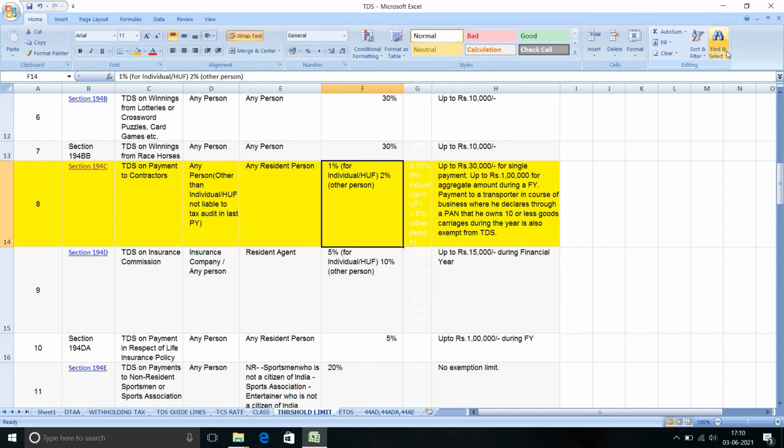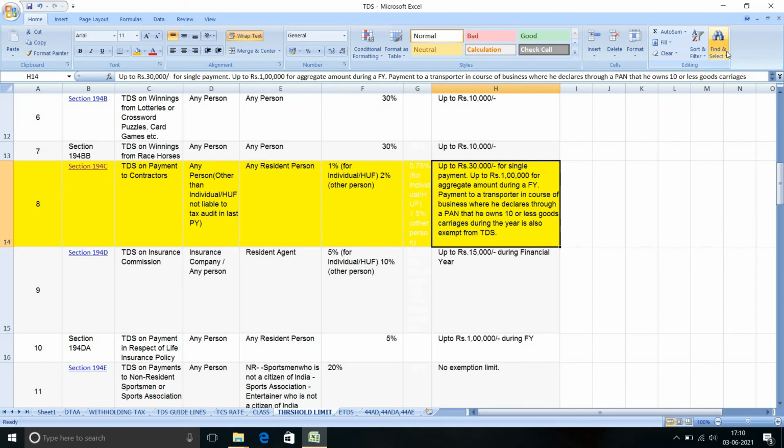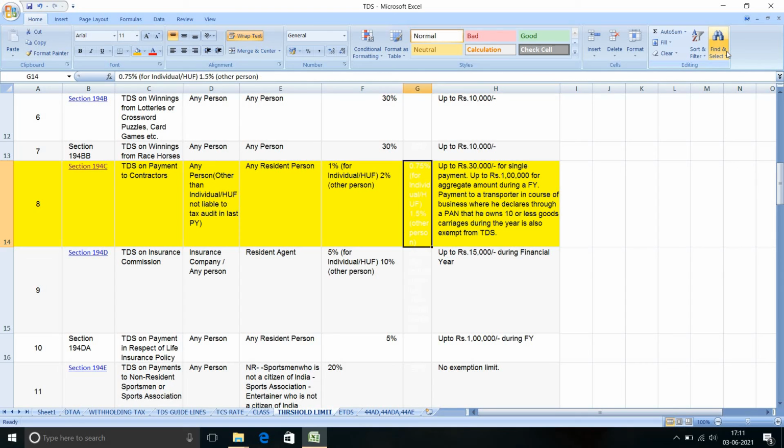Example: I am giving a housekeeping service to your company. I have given you a 28,000 bill. At that time, you need not deduct TDS. Why?